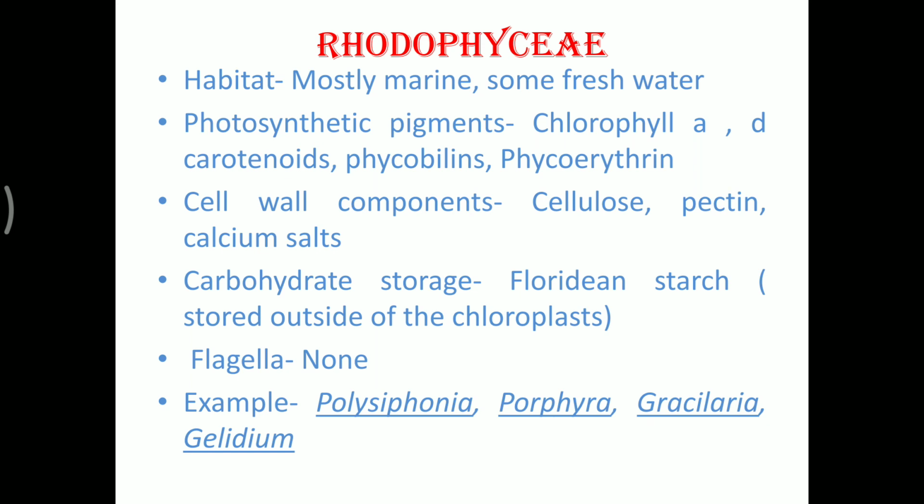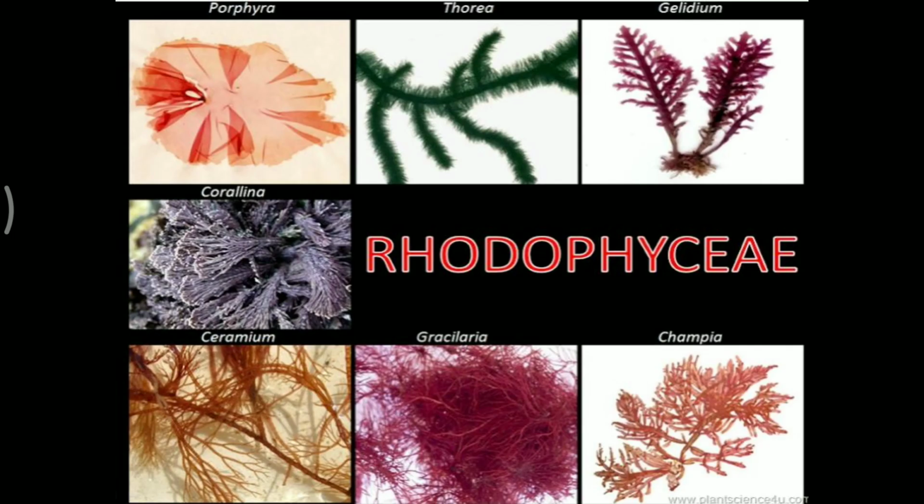Some of the examples are Polysiphonia, Porphyra, Gracilaria, as well as Gelidium. Gracilaria is this red saffron colored plant. This third one is Gelidium. Gracilaria and Gelidium are very important because they are used in the formation of jam and jellies, and agar is extracted from them. So in the preparation of ice creams and all, these are very important. Even for biotechnological studies, agarose is important and it is extracted from these.